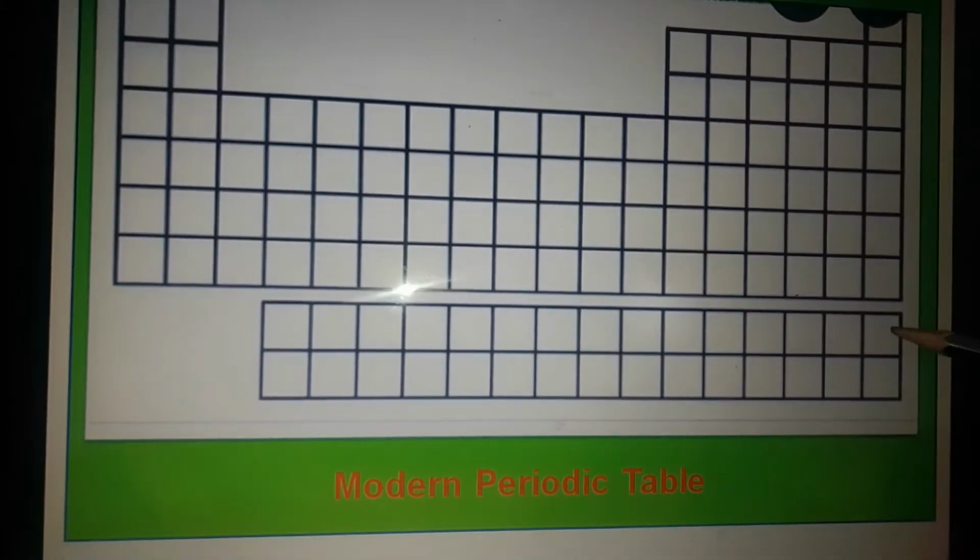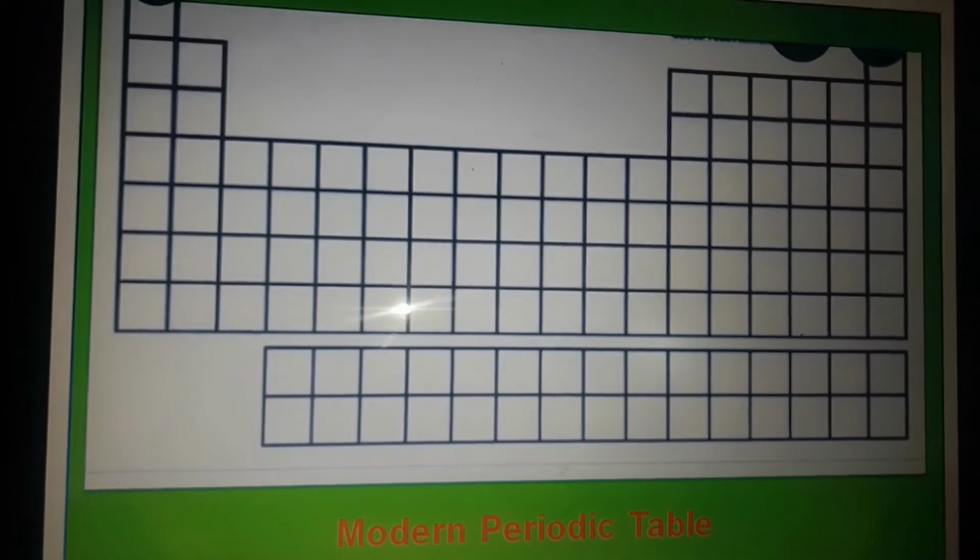Now here we see two rows situated below. These are called lanthanides and actinides. Now, the modern periodic table is divided into 4 different blocks, that is S block, P block, D block and F block. When we see the first two groups, that is group number 1 and group number 2, they are included in the S block elements.